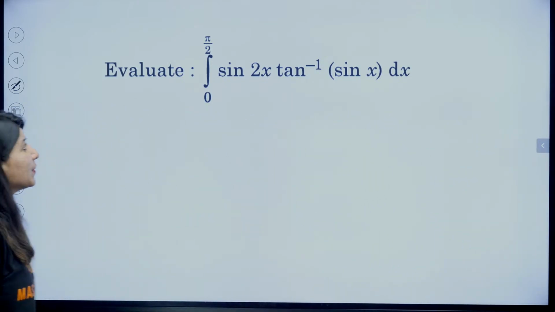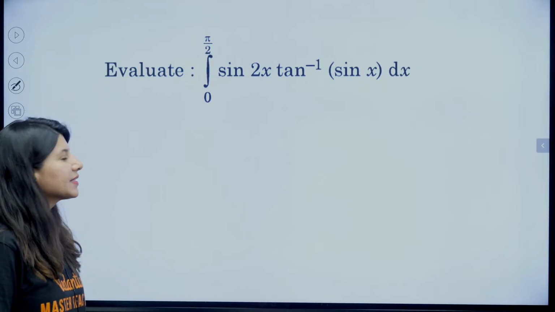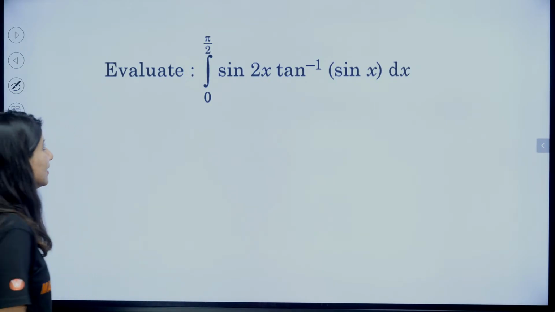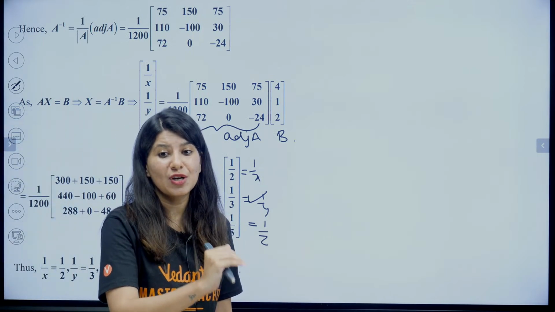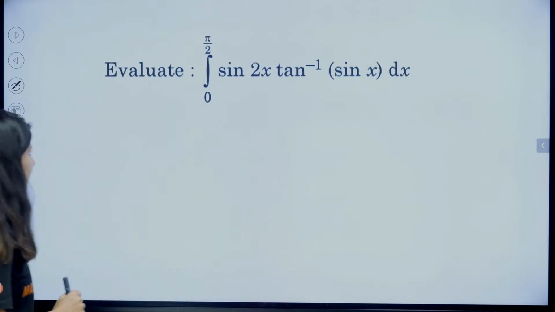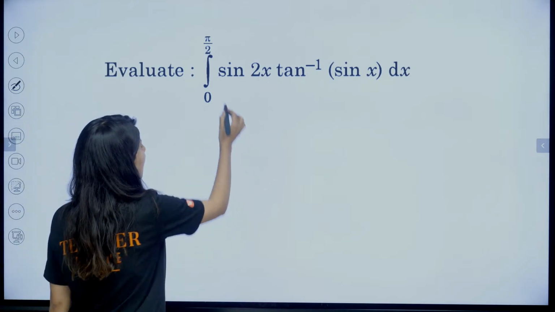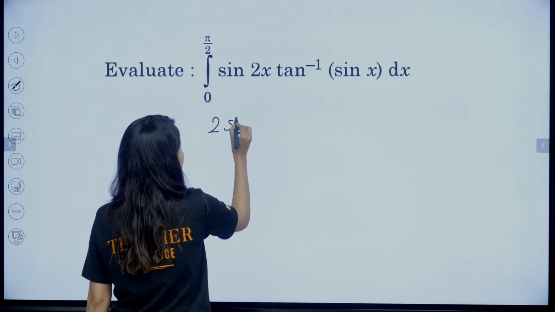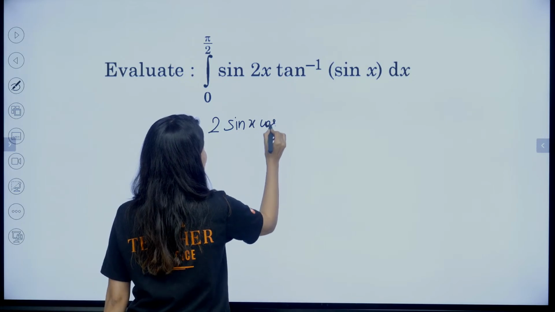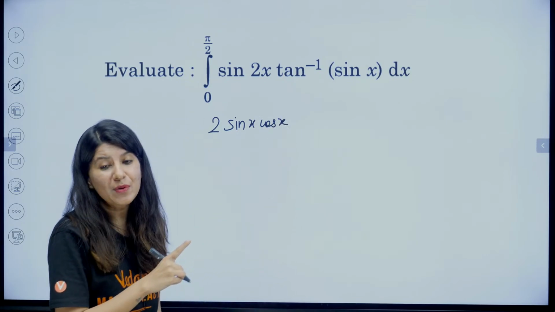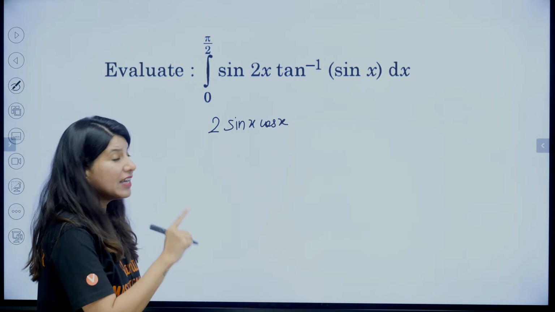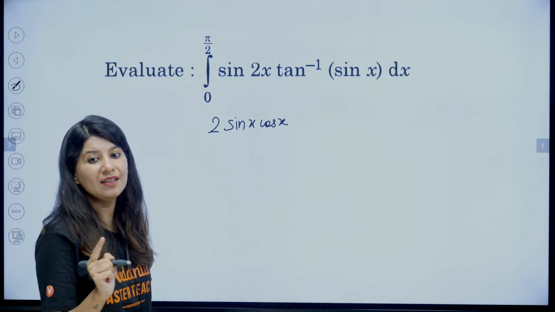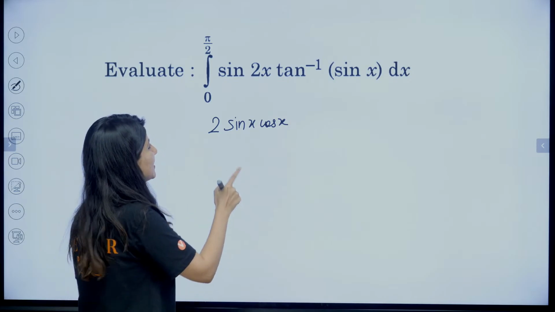Okay, so now we have a question: integral from 0 to pi by 2 of sine 2x tan inverse sin x. This was a question for 5 marks, highest weightage, right? So now let's do it. Sine 2x can be written as 2 sin x cos x. I was showing exactly this question in my previous video wherein 1 by 1 step marking was done.